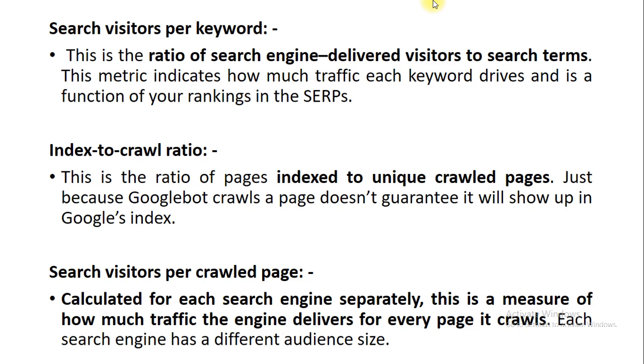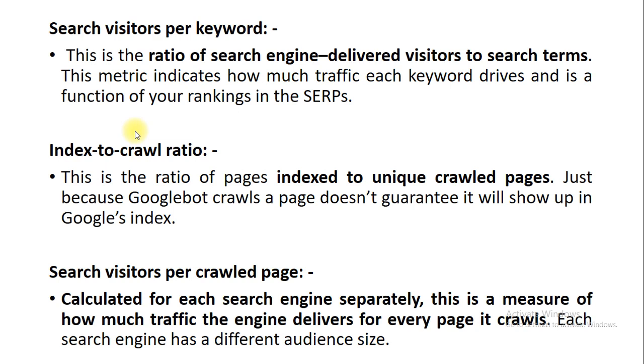Index to crawl ratio contains the ratio of pages indexed by the unique pages crawled by the crawler. Just because Googlebot crawls a page doesn't guarantee it will show up in the Google index. So it may be possible that a page crawled by Googlebot is not in the Google index. Next is search visitors per crawled page.